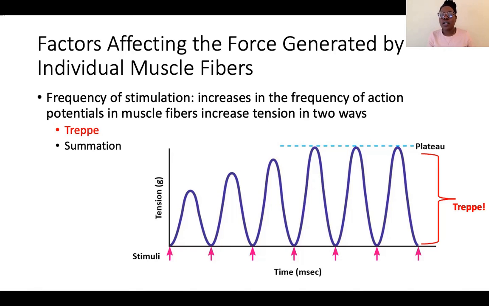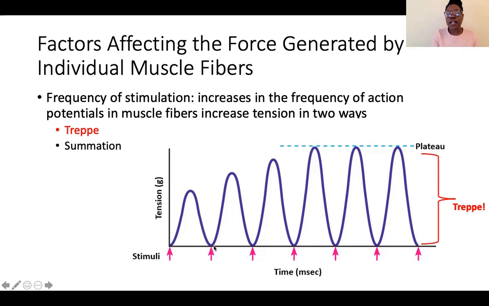Now, based upon that understanding, there are two ways that we can increase the frequency. There are two phenomena that we want to talk about here. The first one is called treppe. And treppe is this idea that if I were to fire one action potential, I would generate X amount of force, then the muscle would relax.